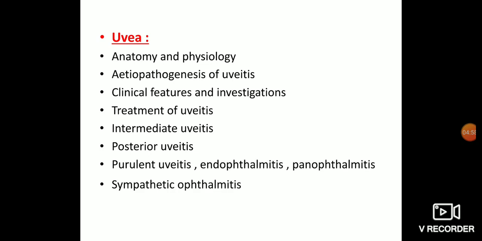Investigations of the work-up of uveitis, again important, and the treatment of uveitis. Then intermediate uveitis, posterior uveitis, here we are going to see. Then purulent uveitis, endophthalmitis and panophthalmitis, this we are also going to see. And what is sympathetic ophthalmitis? So these are the important topics from the uvea we will be discussing.